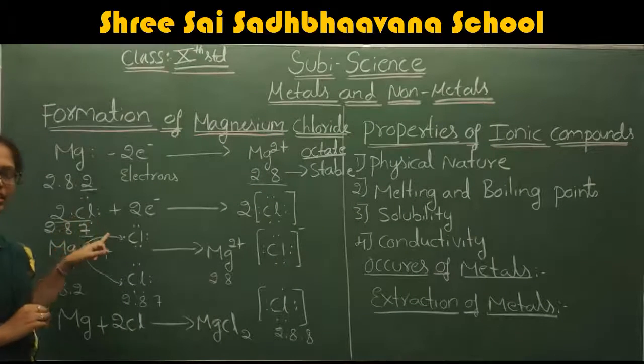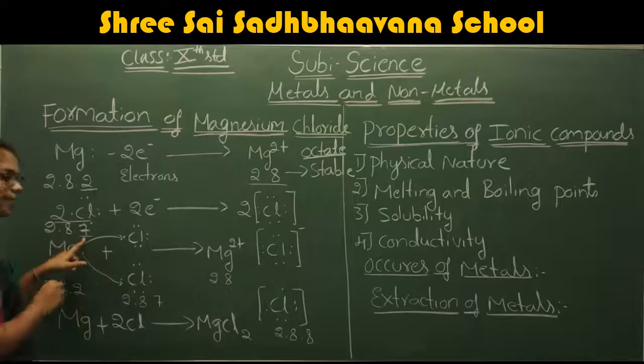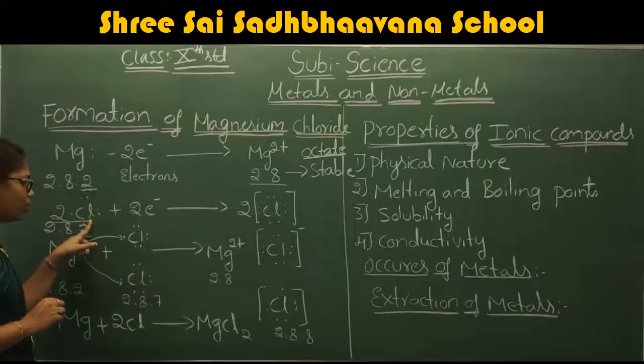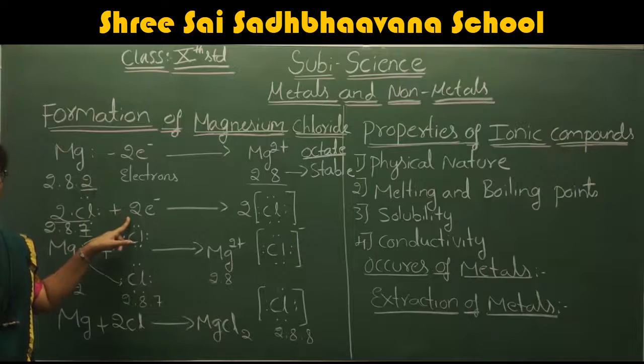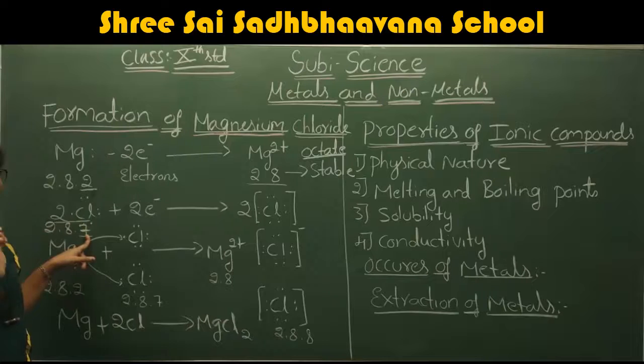Therefore, how many electrons are required to be added? For 1 chlorine, 1 electron is required. For 2 chlorine, 2 electrons are required, right? For 1 chlorine, if you see the electronic configuration of the chlorine, it is 2, 8, 7. Therefore, 1 electron is required, right? I am taking 2 chlorine. Therefore, how many electrons are required for this one?